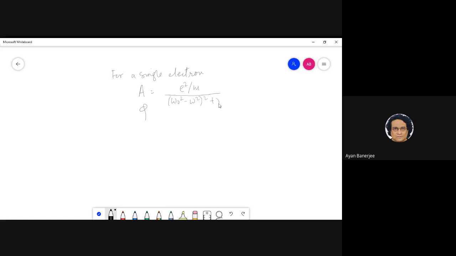If you are somewhat unsure, then please revisit the forced harmonic oscillator derivations. These are very, very trivial. We have done this in detail in the second year class, but this is tan inverse of gamma omega by omega 0 squared minus omega squared, whole squared plus, oh no, this is not plus. But there is no square also.